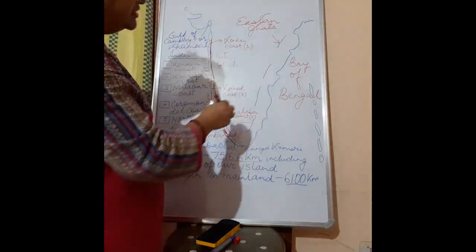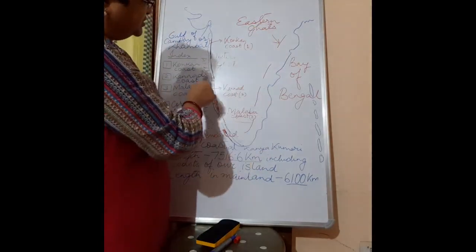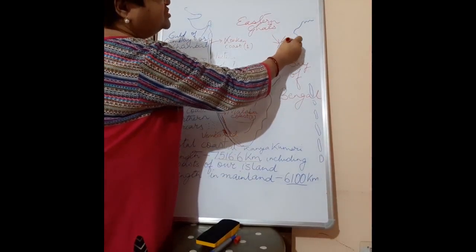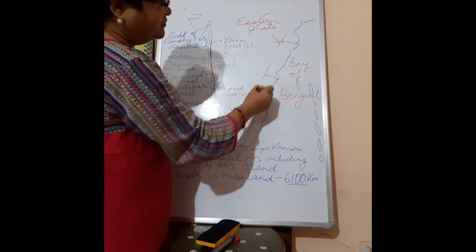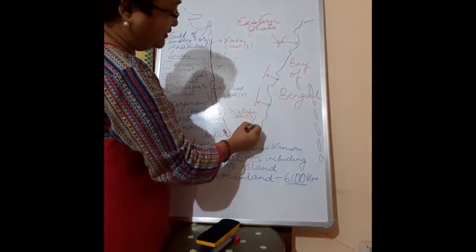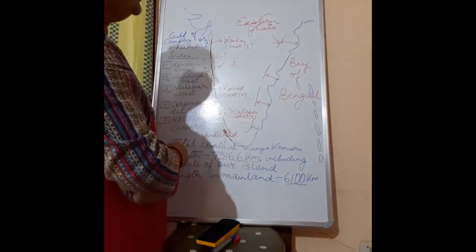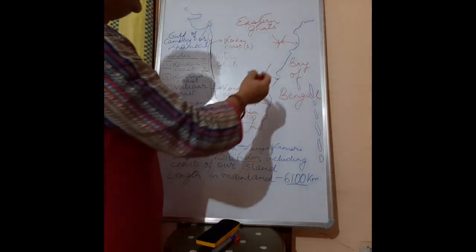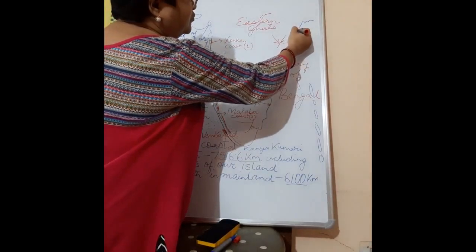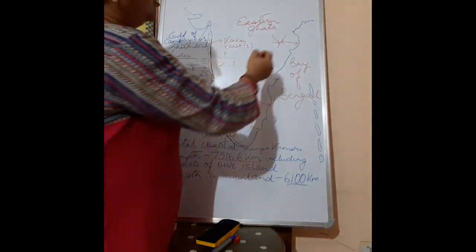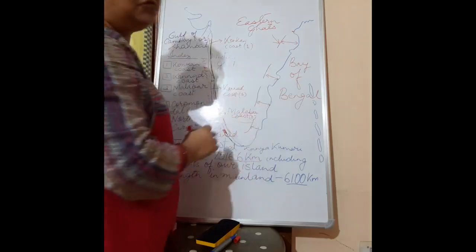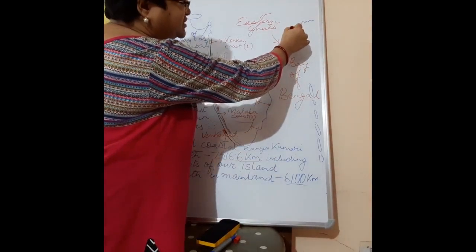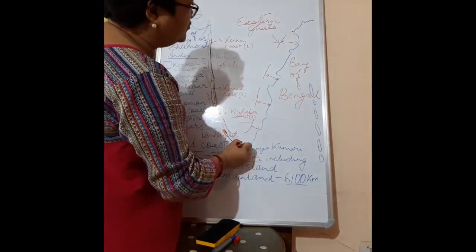As you can see, this portion is not sandwiched, very unlike this one. This is quite broad. The eastern coastal plain is very much broad. It is so wide. Why is it wide? Because here we have deltas of major rivers. It stretches from the Orissa West Bengal border, almost where we have another river known as the Suvarnarekha river, till Kanyakumari.